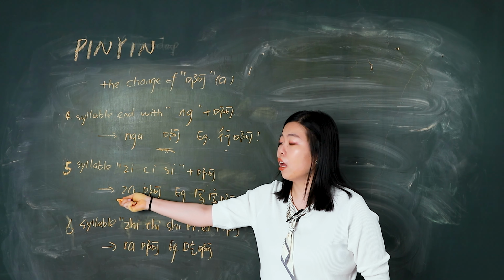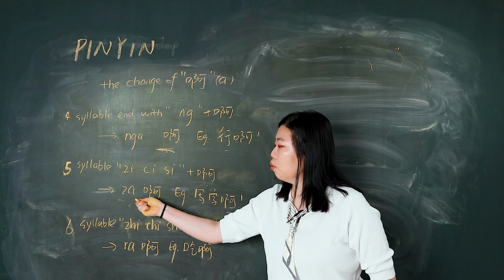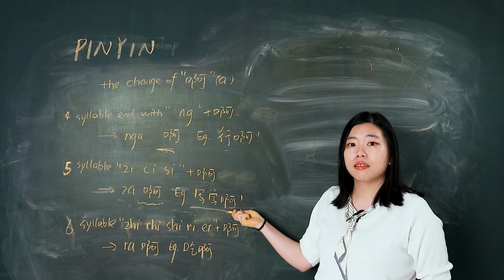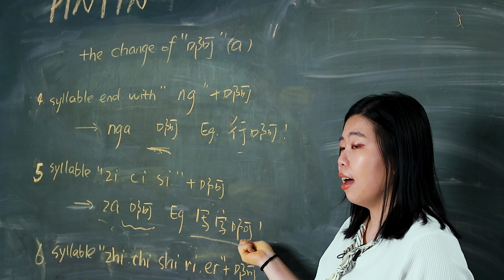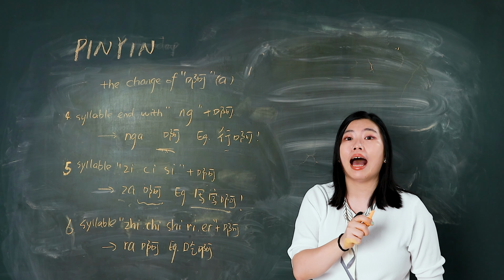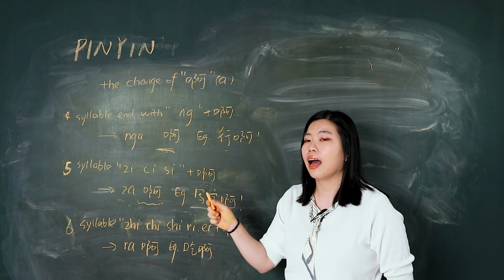Number five, syllable z, c, s plus a. We will say za. And also the written form is original one. So we say 写字啊，写字啊，写字啊.